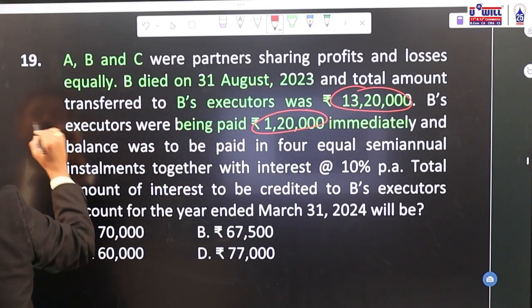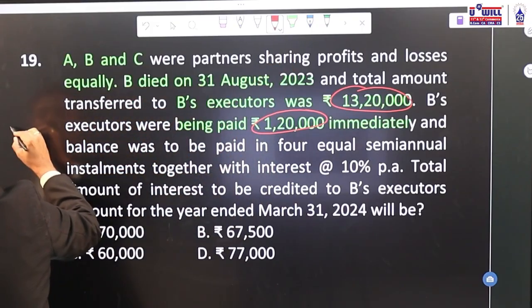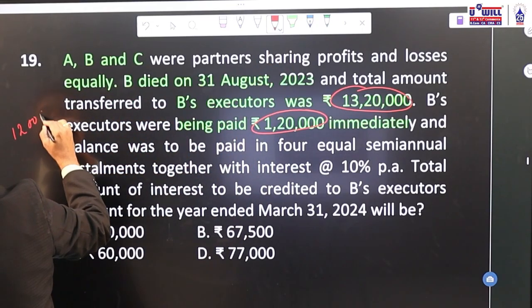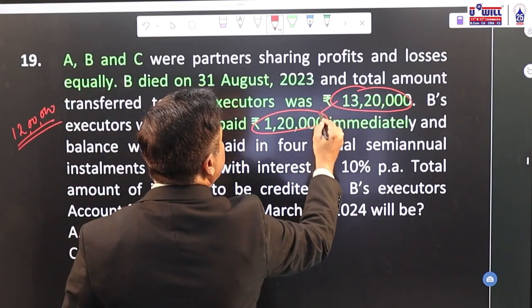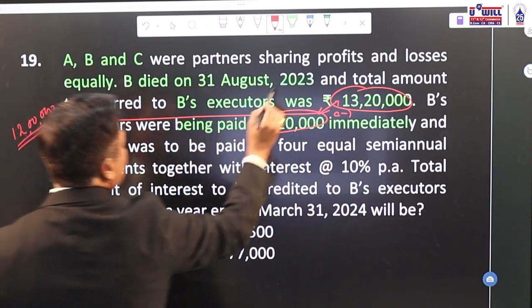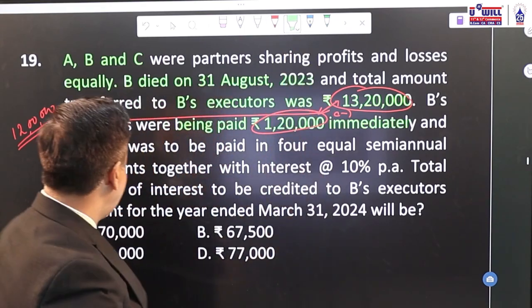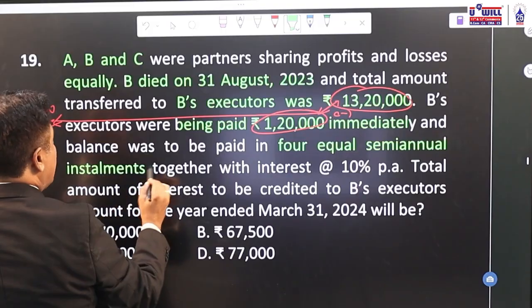So balance 12 lakh remains payable still. 13,20,000 minus 1,20,000, what will still remain payable? 12 lakhs. And the balance was to be paid in 4 equal semi-annual installments.